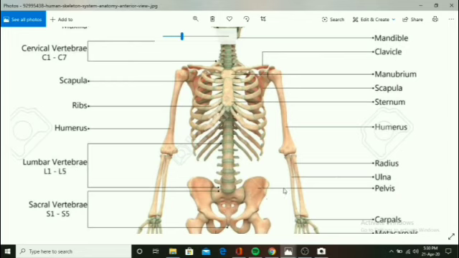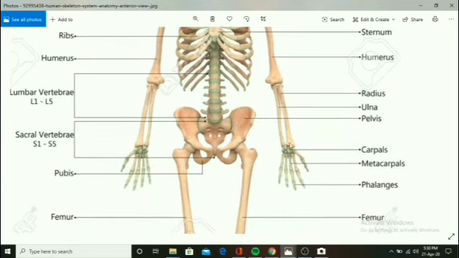Okay, now थोड़ा सा नीचे जाएंगे और हाथ को देखेंगे. ये जो है this one is the radius, this one is the ulna. ओके, रेडियस और उल्ना होने के बाद यहाँ पे जो है छोटे छोटे बोन्स, they are called as the carpals. We will study about the different names that are given to the carpals. Then these are the metacarpals. कार्पल्स के आगे वाला जो हिस्सा है these are called as metacarpals. मेटाकार्पल्स होने के बाद फैलेंजेस होते हैं.